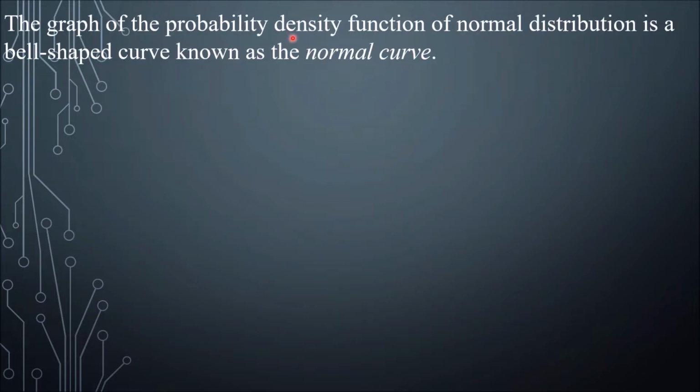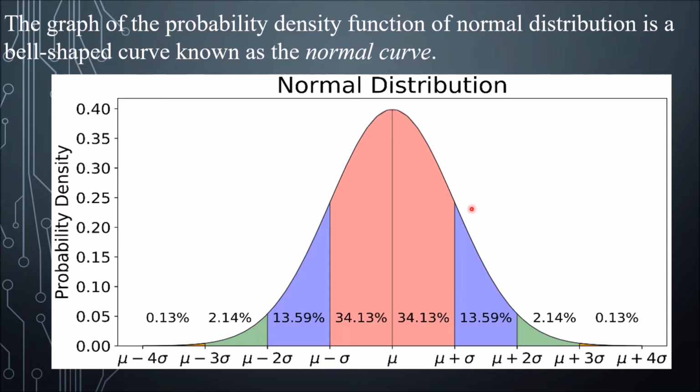The graph of the probability density function of normal distribution is a bell-shaped curve known as the normal curve. So this is the normal curve. The normal curve has the following characteristics. Number one, the graph is symmetric about a vertical line. So this is the vertical line, the middle, through the center of the curve where the mean, mu, as well as the median and the mode are located. So this is the mean. In normal distribution, the mean, the median, and the mode are the same. And this is symmetric. This right side is equal to the left side.